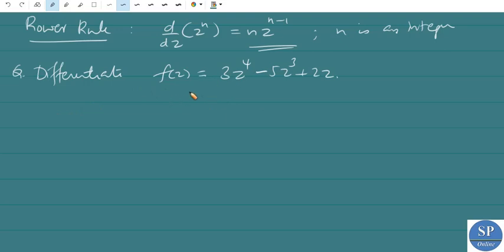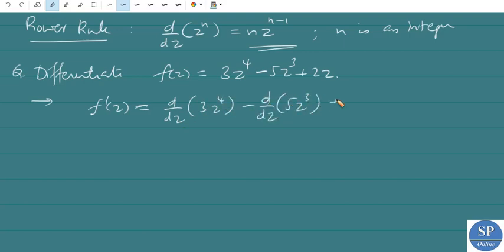We have the sum rule. So f dash of z is equal to d by dz of 3z power 4 minus d by dz of 5z cube plus d by dz of 2z. By using sum rule and using constant rule we have 3 into d by dz of z power 4.